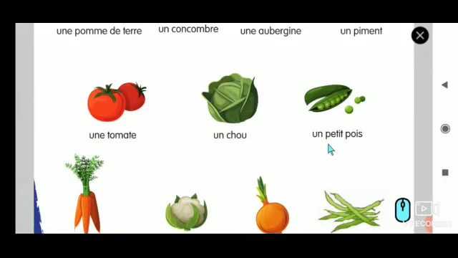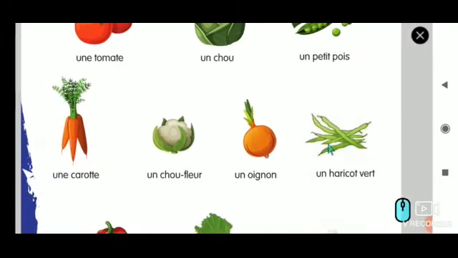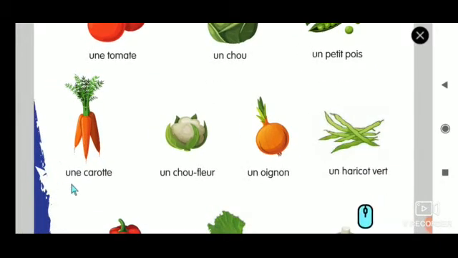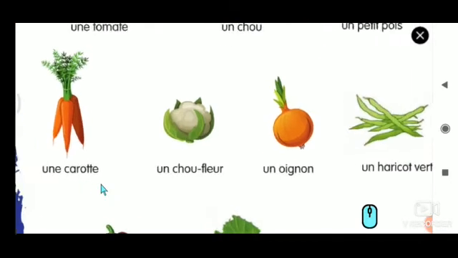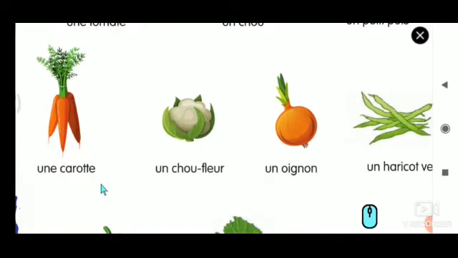Un petit pois. The next one is une carotte. Une carotte. Please repeat, keep repeating. These words are new to you, so don't take it easy, okay? And chou-fleur.